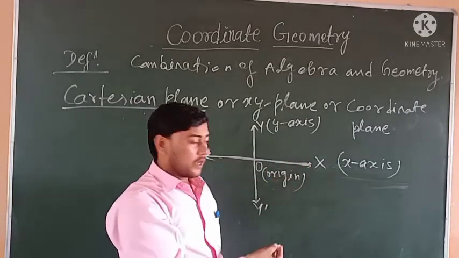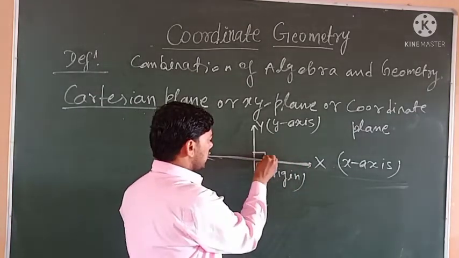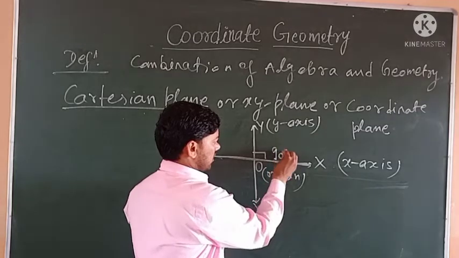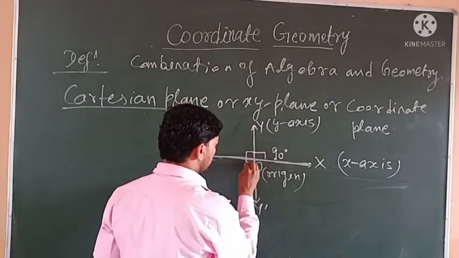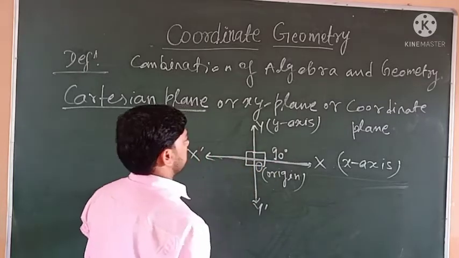Coordinate axes are mutually perpendicular to each other.